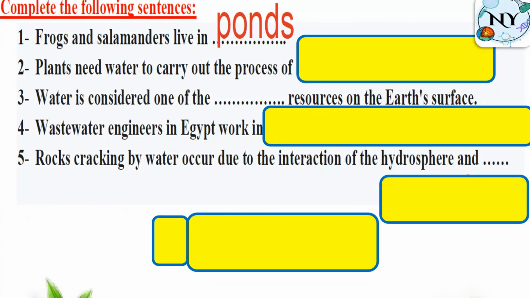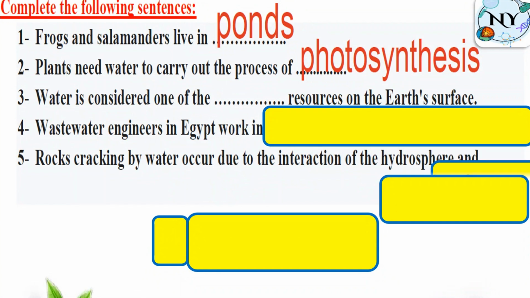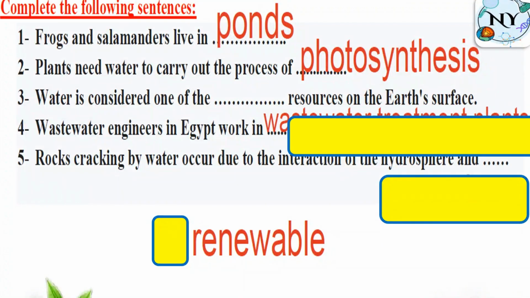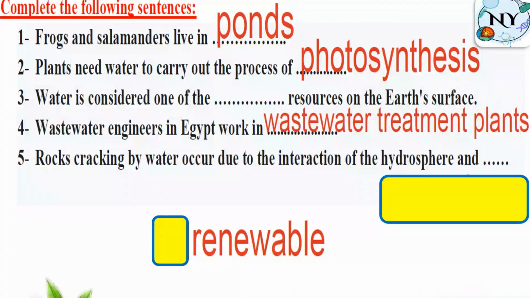Plants need water to carry out the process of. Which process? For sure, the photosynthesis process to make their own food. Water is considered one of the, we said it before, natural or renewable resources. What else? Wastewater engineers in Egypt work in wastewater treatment plants, which means stations. Rocks cracking by water is due to the interaction of the hydrosphere and we have rocks, so it will be geosphere.